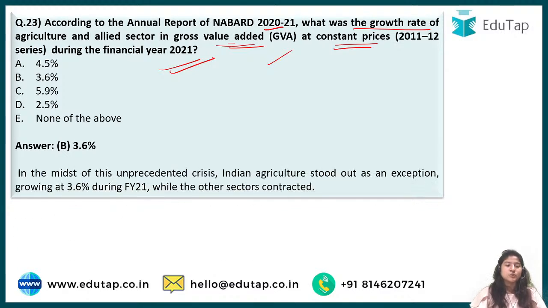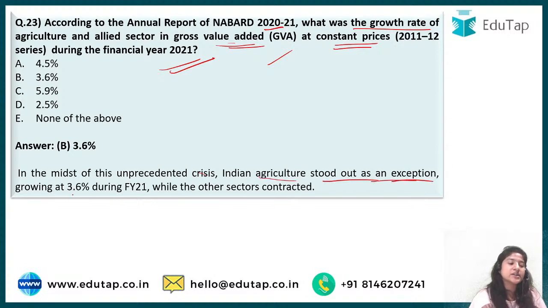In fact, the NABARD report, they are quite proud of it. Even under this COVID crisis, which came as a surprise for the whole world, Indian agriculture stood out as an exception.